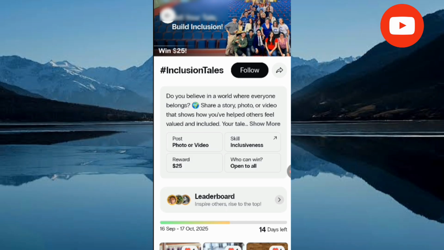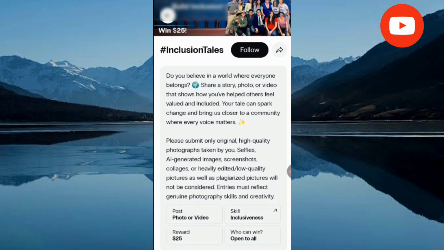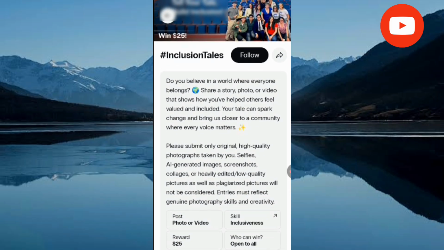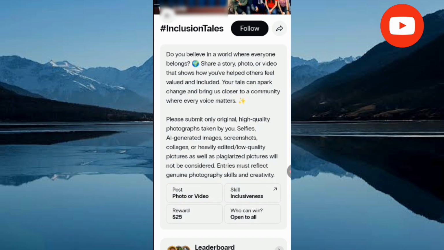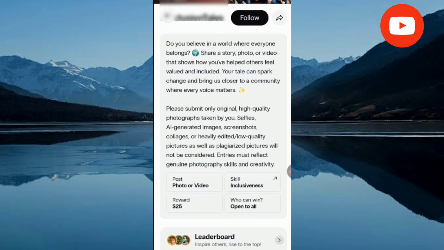You're going to read the description of the challenge to take part in it. Now let's click read more. This challenge is saying, do you believe in a world where everyone belongs? Share a story, photo or video that shows how you have helped others feel valued and included. Your tale can spark change and bring us closer to a community where every voice matters. Please submit only original high quality photographs taken by you. Selfies, AI generated images, screenshots, collages, or heavily edited low quality pictures, as well as plagiarized pictures will not be considered.